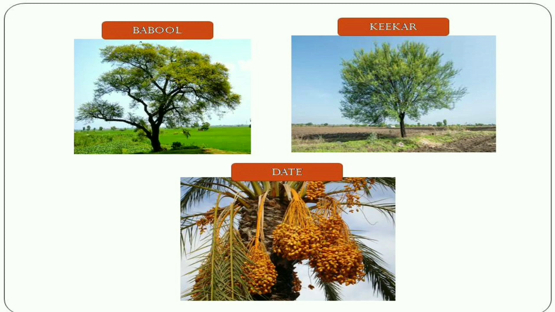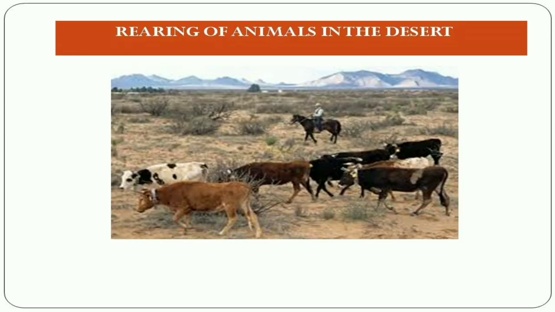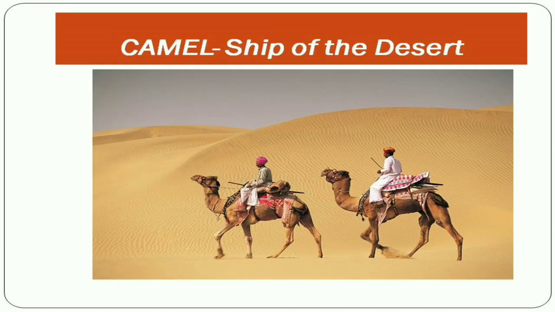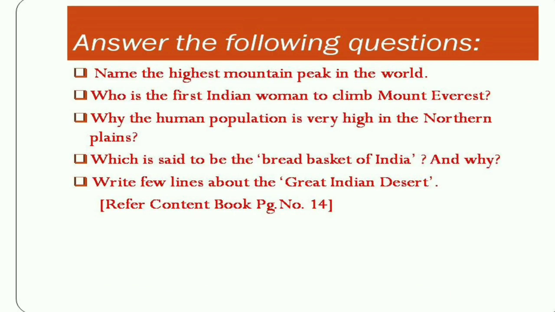And also we can see oasis. I told you while we were seeing new words, oasis is a natural water body found in the desert. A lot of people here rear animals as an occupation, since farming is difficult and limited in such conditions. Camels are used for traveling in the desert, and camel is also called the ship of the desert. So the lesson is partially completed.